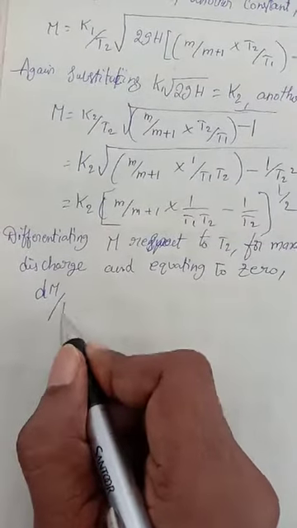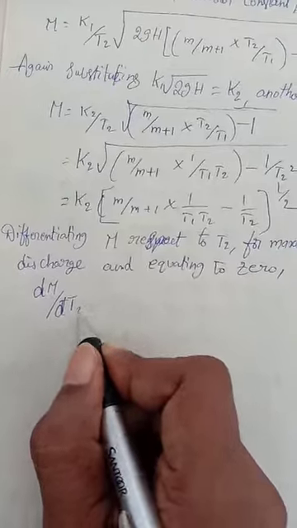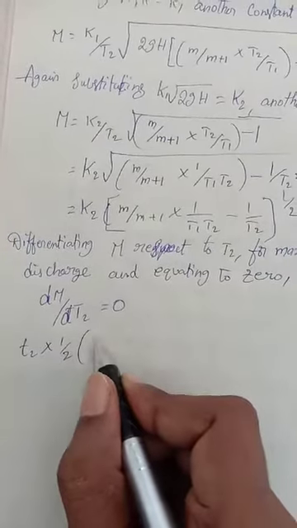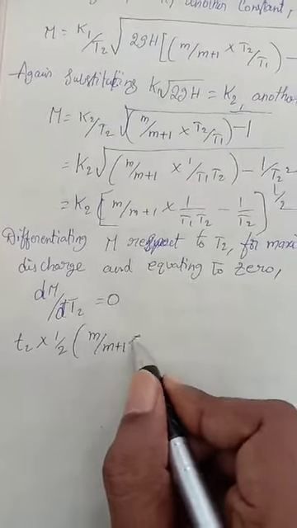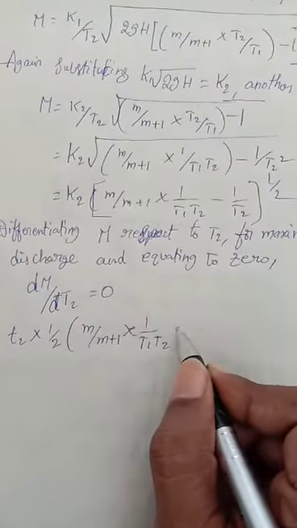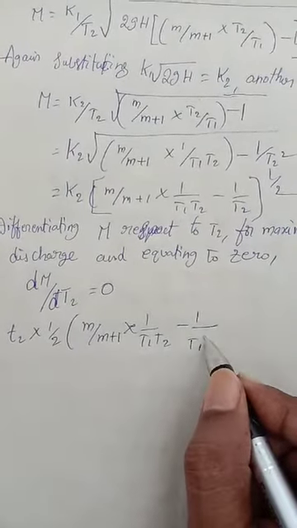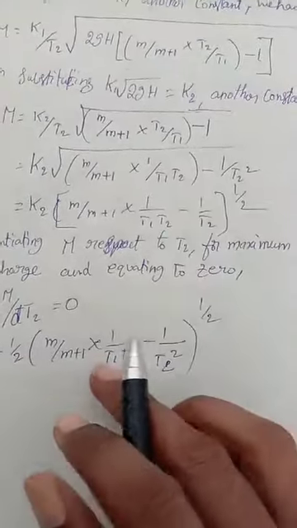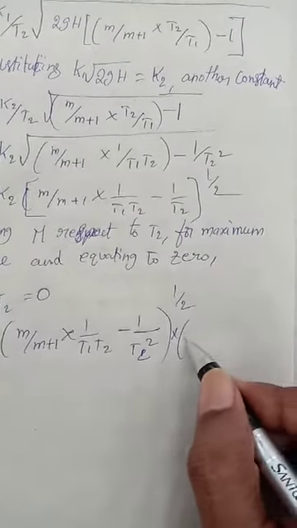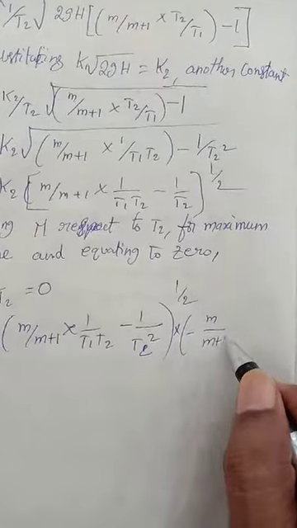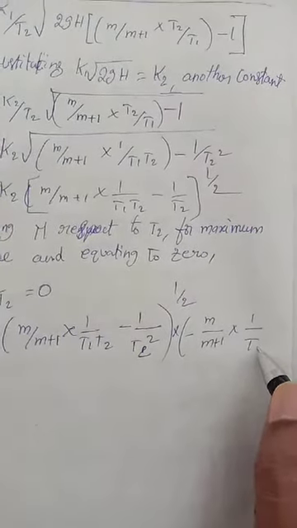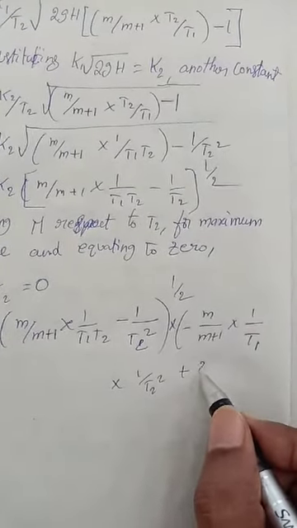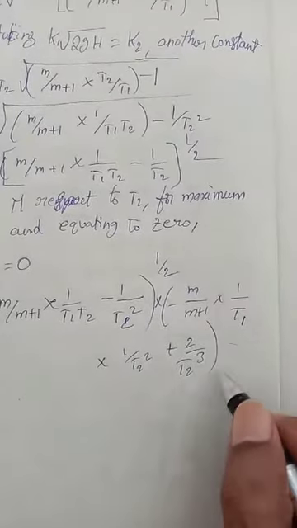So dM by dT2 is equal to 0. That is, T2 by half root of m by m plus 1 into 1 by T1 T2 minus 1 by T2 whole square, half, like this equation I can put it here, into minus of 1 by T1 into 1 by T2 square plus 2 by T2 cube, this is equal to 0.